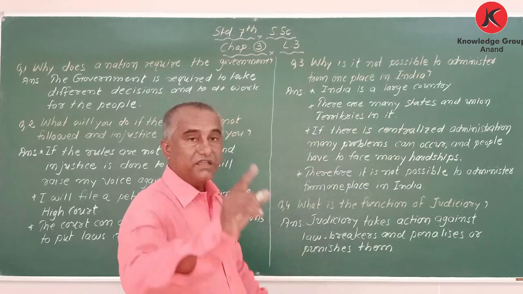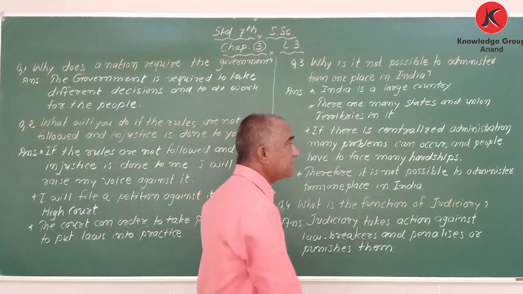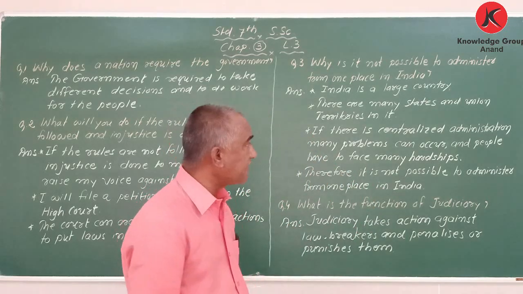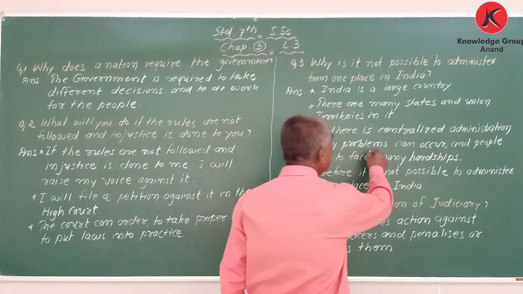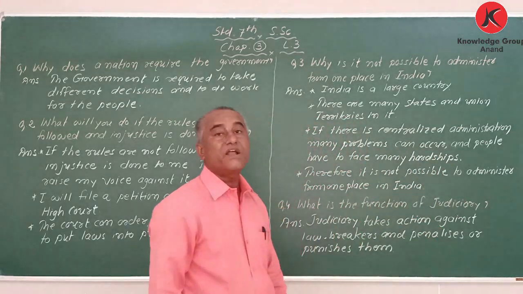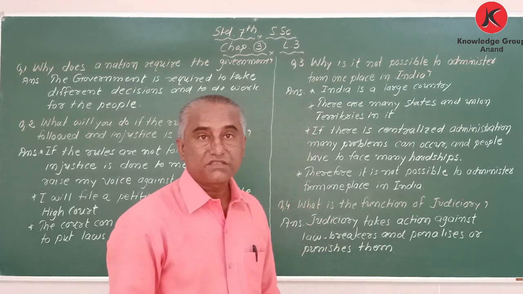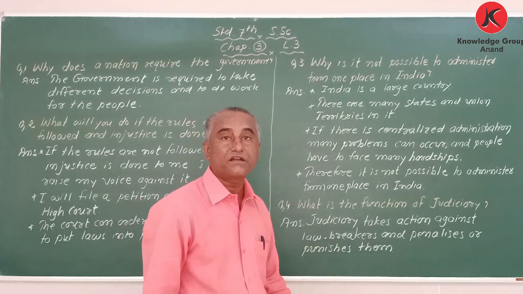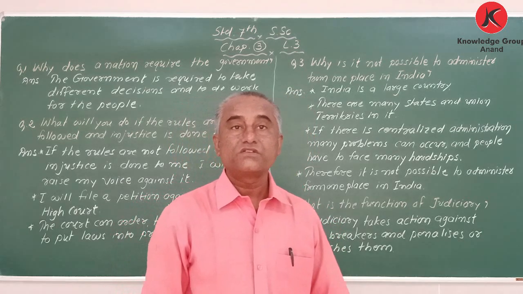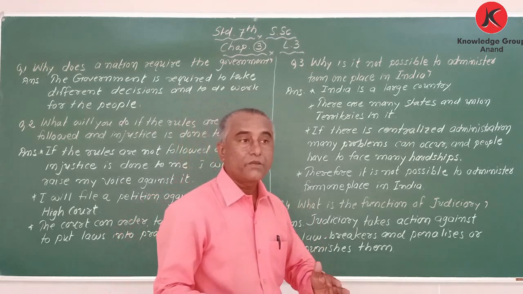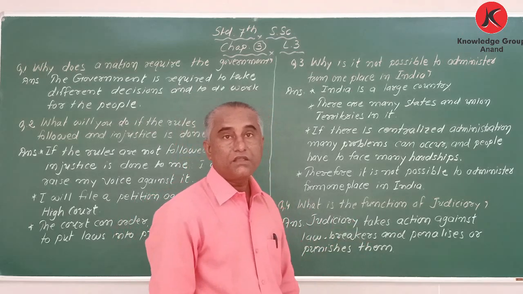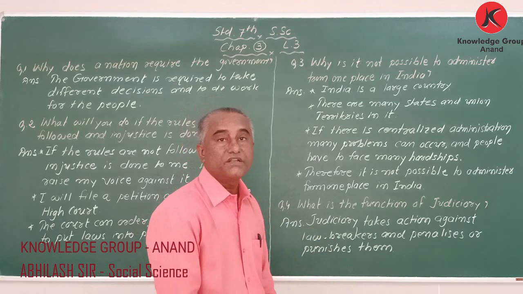Third point, if it is centralized, if it is administered from the center, many problems can occur. Some states may not get good benefits, some states may not be profited. So it is difficult to administer from one place.